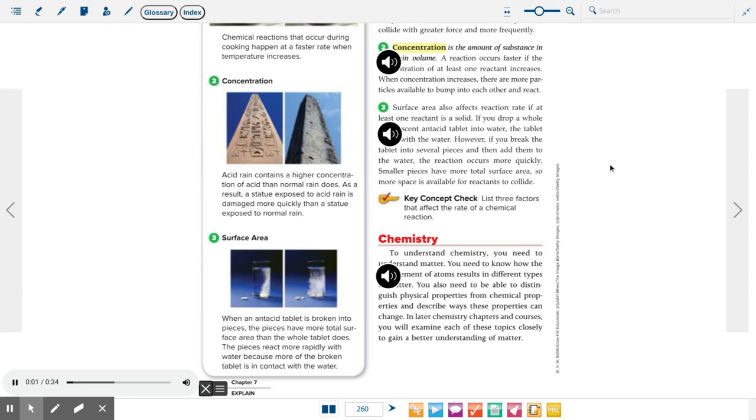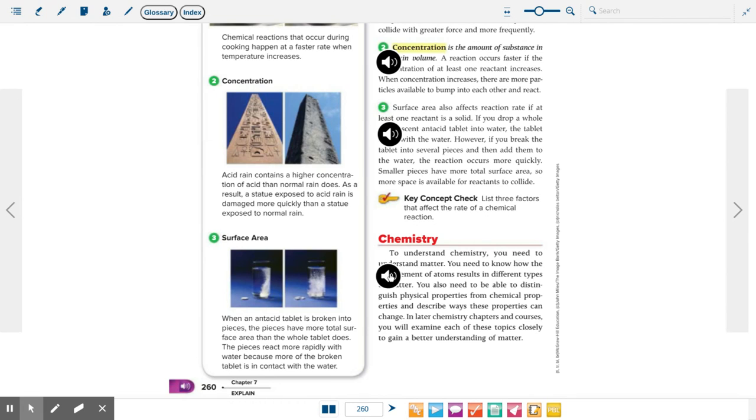Number 3. Surface area also affects reaction rate if at least one reactant is a solid. If you drop a whole effervescent acid tablet into water, the tablet reacts with the water. However, if you break the tablet into several pieces and then add them to the water, the reaction occurs more quickly. Smaller pieces have more total surface area, so more space is available for reactants to collide. Key concept check. List 3 factors that affect the rate of a chemical reaction.